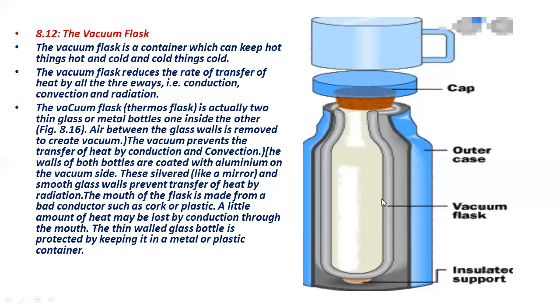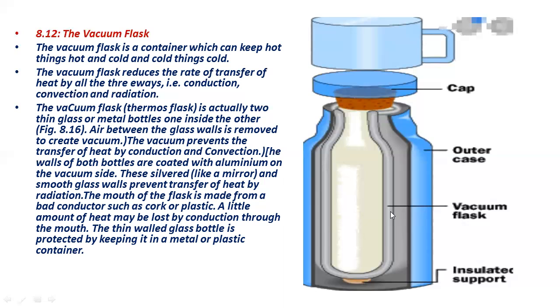So the thermos is composed of a cap. Then it has two double-walled layers. The outer layer is made of plastic or any metal, while the inner flask is made up of glass, and it is surrounded by the vacuum, and this vacuum is a bad conductor of heat.